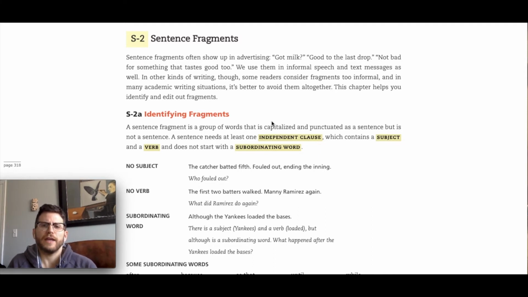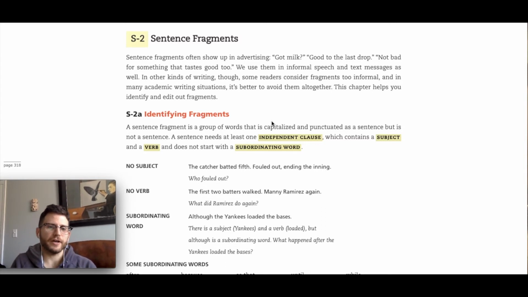So now that we've gone through this, if you've watched the other videos, I think the videos that are going to be helpful for understanding fragments and run-ons are these: go back and watch the videos on prepositions and conjunctions, and I'll link them up there. That's going to help you. And then also nouns, pronouns, and verbs. That'll help you too with sentence fragments and with run-ons.